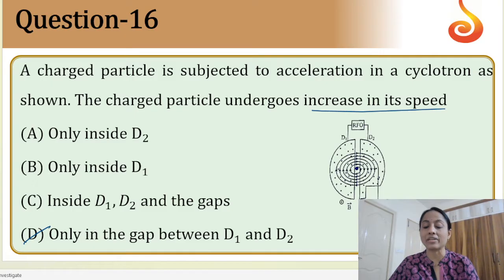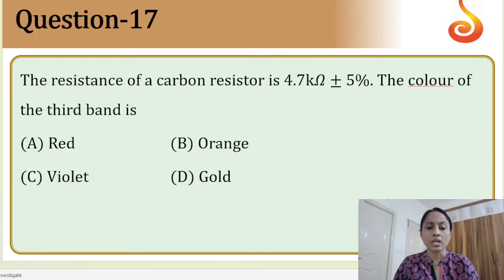Only in the gap between D1 and D2, because inside the D's electric field will not be present. It will be absent. Inside the D's only magnetic field, outside the D's electric field. So the correct option is D, and this is a complete concept based question. Okay, this is only a conceptual question. Now moving on to next.